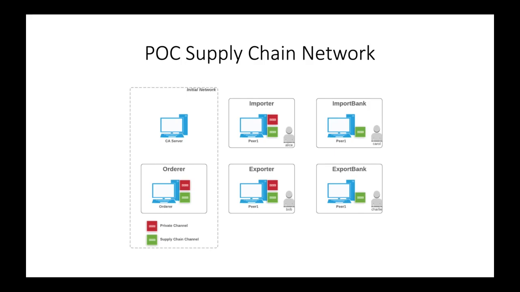Here is a graph of the network we will set up. The dashed box on the left contains 2 components that define our initial network. The 4 organizations, each with a peer node and a user, are added to the network one at a time. All 4 organizations are joined to the supply chain channel, but only the importer and exporter organizations are joined to the private channel.